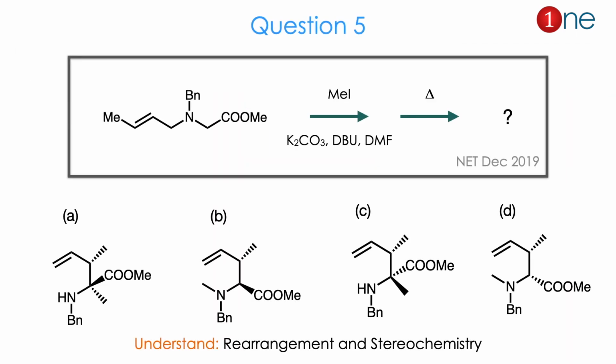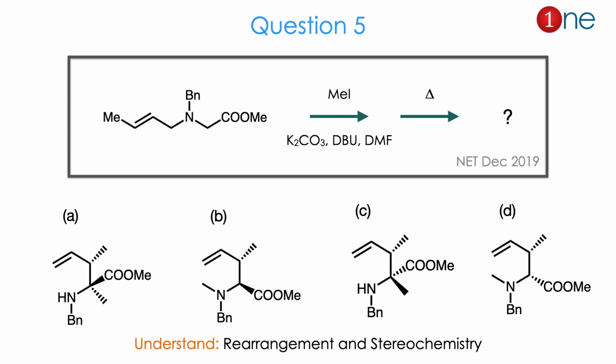Then question number 5. The starting material has an amine attached with 3 different groups. One is benzyl, one is ester, another side is alkene. You are using methyl iodide and base. They ask you to find the product. Here the 4 possibilities are given by rearrangement. So the N-carbon bonds are switched. COMe and methyl are in the question, whether they are syn or trans, or what really happened to the carbon skeleton.